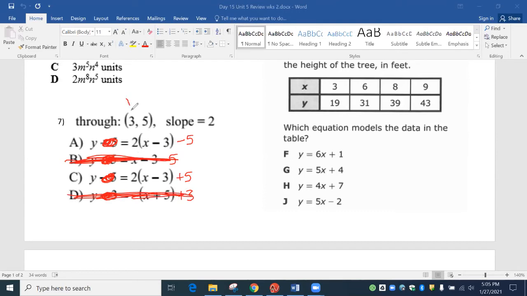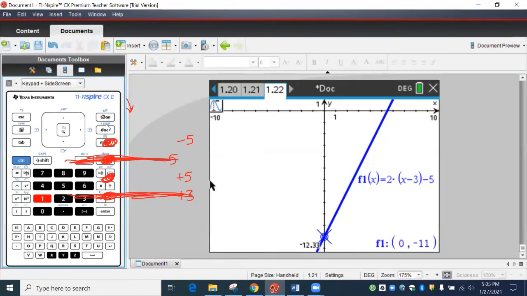All right, so we're looking for the 3 right here. So we're going to type in 3 and we're going to see if it gives us 5. Let's go back to our calculator and we're going to hit menu 5-1. I might have already hit that. I don't know. So we're going to type in 3, enter, and it was supposed to say 5.